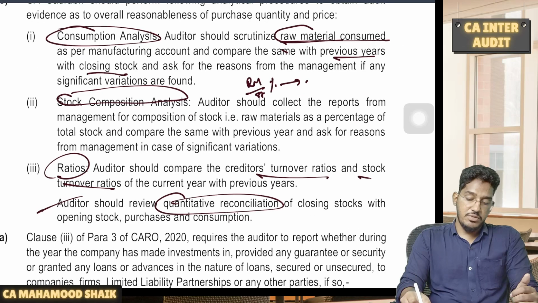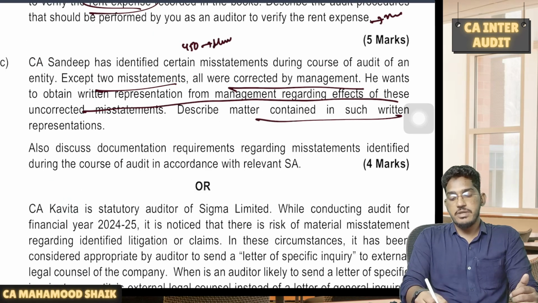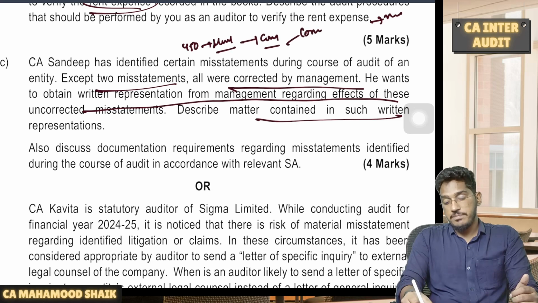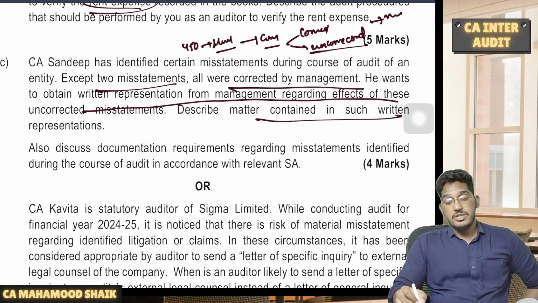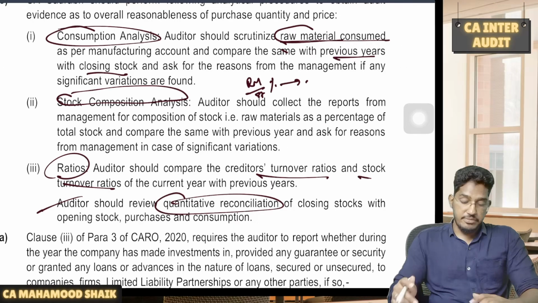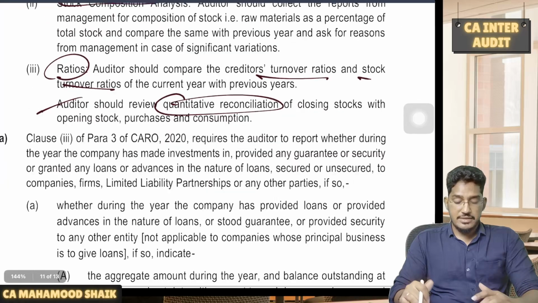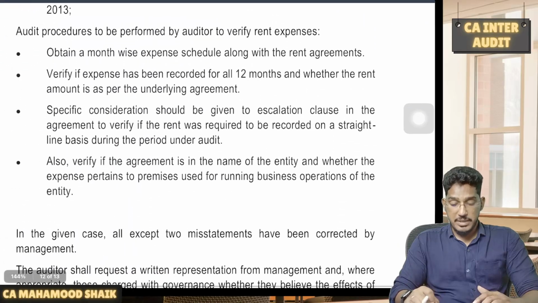So generally this is a question from SA 450. As per SA 450, once you identify the misstatements, all the misstatements will be communicated to the management. Now management will correct them. If the management leaves some misstatements uncorrected, even after communication, we will ask the management to give a written confirmation that those misstatements which are uncorrected by the management are not material. So that written confirmation I have to get. That's what they are also asking. What information will be contained in that written representation which you get from the management?